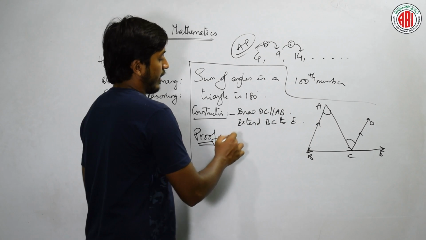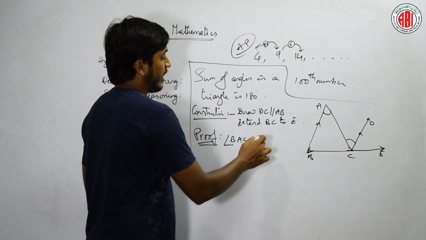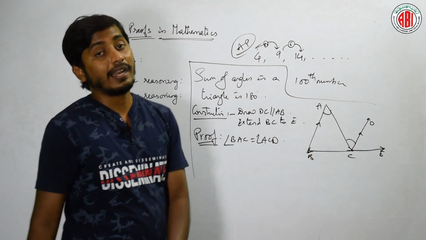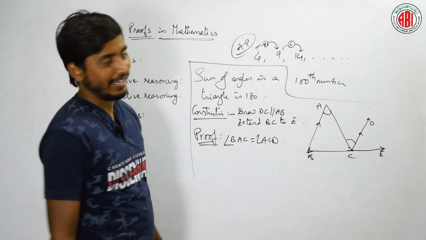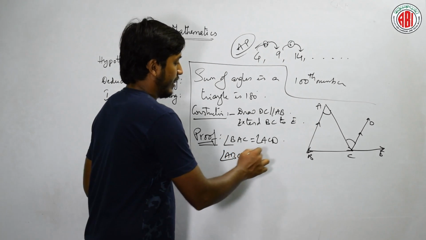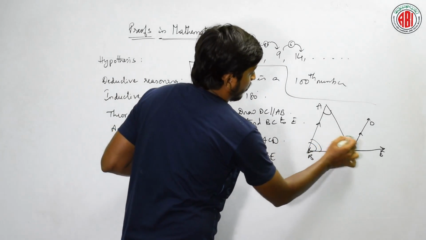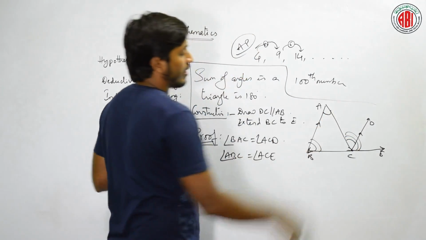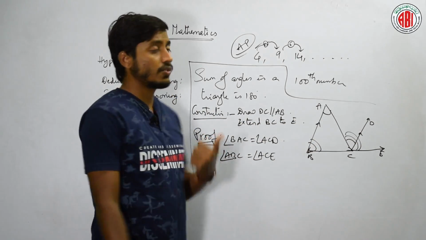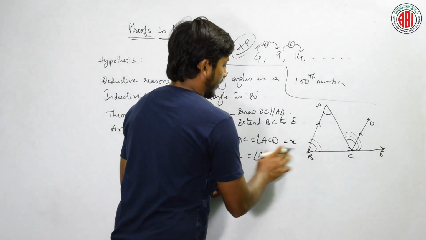Here you can see angle BAC is equal to angle ACD. Why? Because they both are parallel to each other. And one more thing, angle ABC is equal to angle ACE. Yes, this angle is equal to this angle. Why? Because these both are parallel and this is a transversal. Clear, right? So, let us assume this as x.